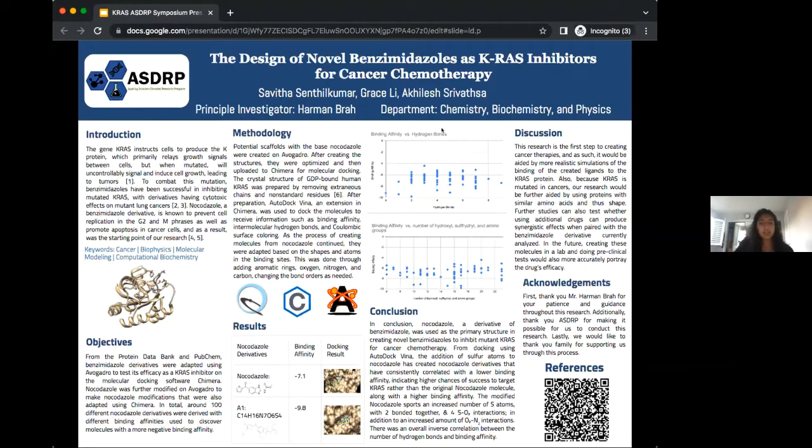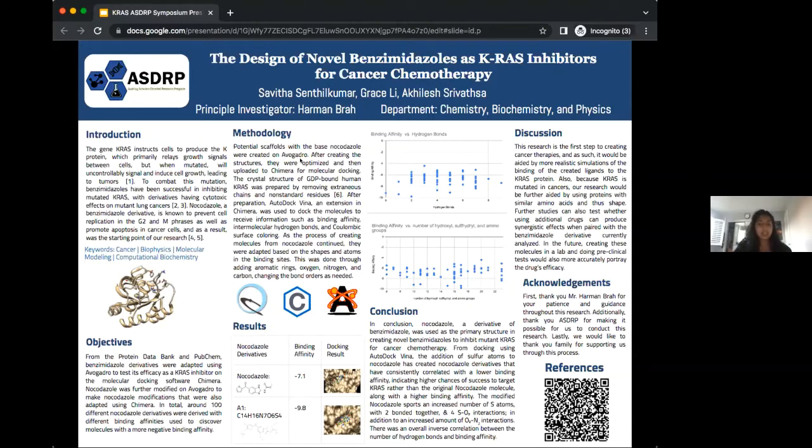Although KRAS is minimally studied, KRAS mutations occur in approximately 25% of all human cancers. And further, this mutation occurs in more than 90% of pancreatic cancers and about 25% of lung cancers. However, KRAS is difficult to combat due to its lack of clear binding sites, making KRAS one of the most elusive targets of cancer research.